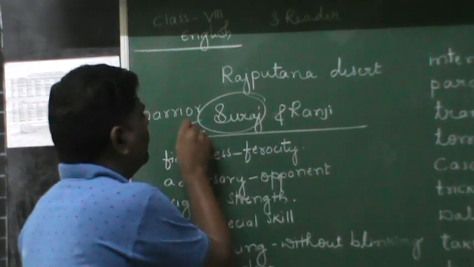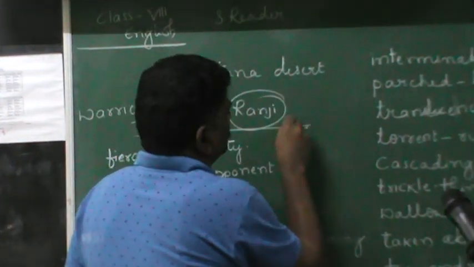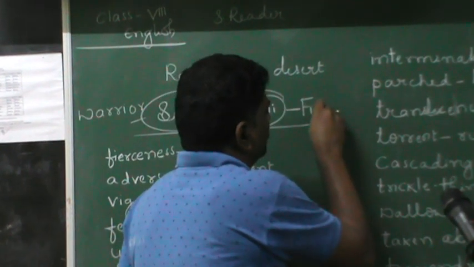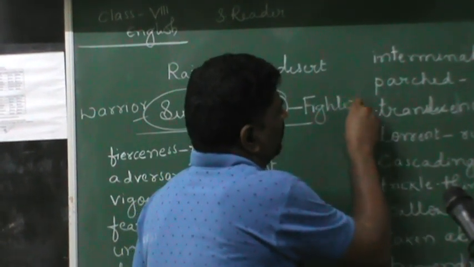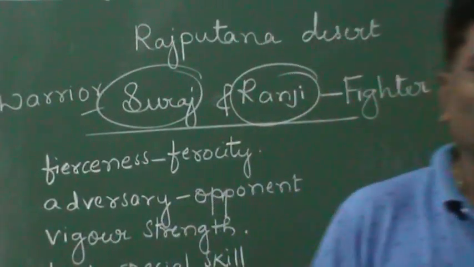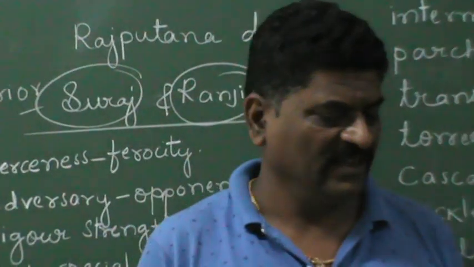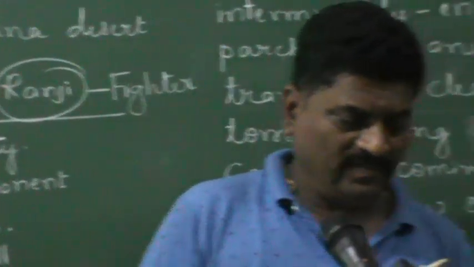Suraj says that I am a warrior. And when he says I am a warrior, then Ranji says I am a fighter. Suraj says I am a warrior. Then Ranji says I am a fighter. Okay.